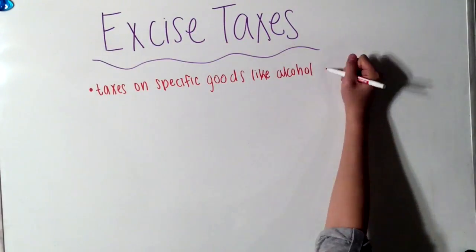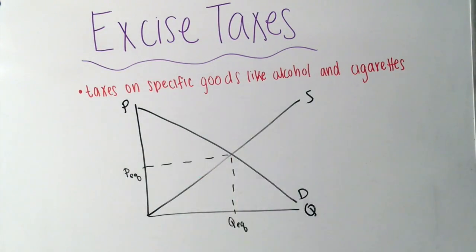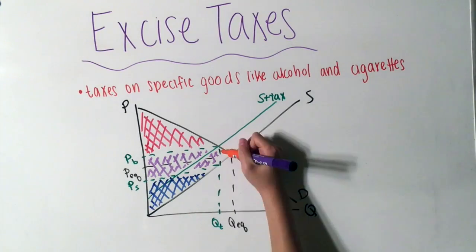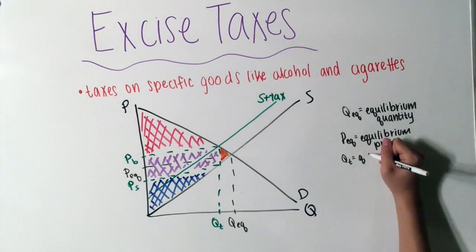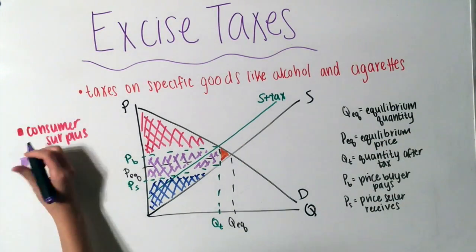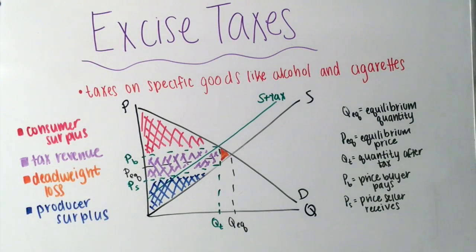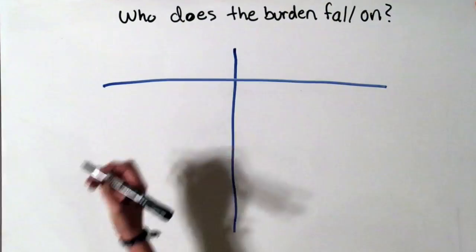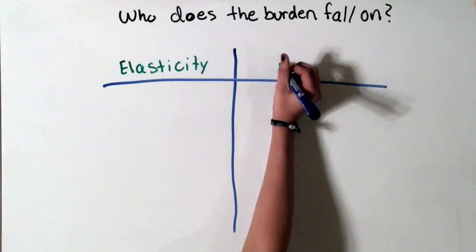Excise taxes are taxes on specific goods like alcoholic beverages or cigarettes. In this graph, we can see both consumer and producer surplus, deadweight loss, and revenue the government makes from an excise tax. To decide who the burden falls on when a tax is set, you must determine the elasticity.